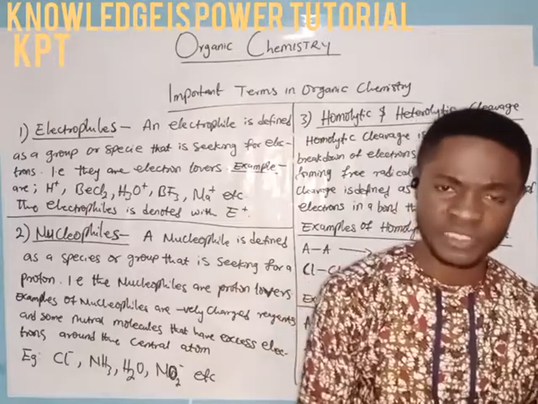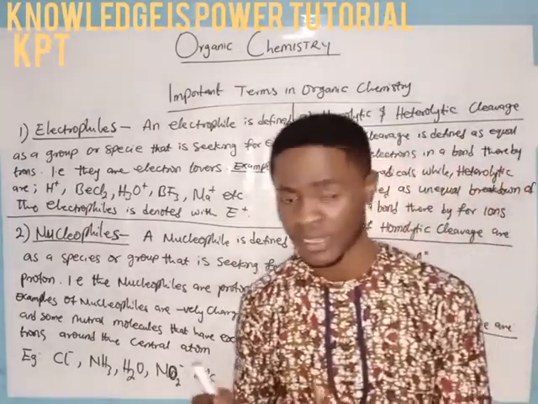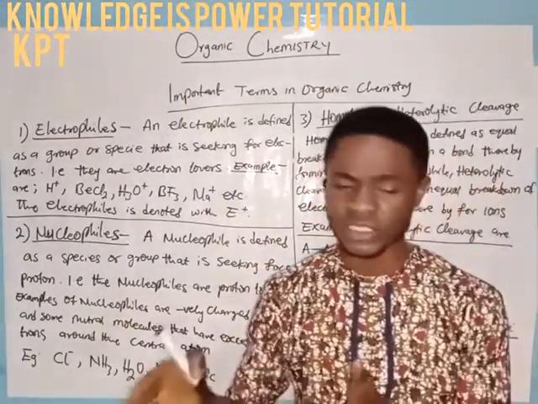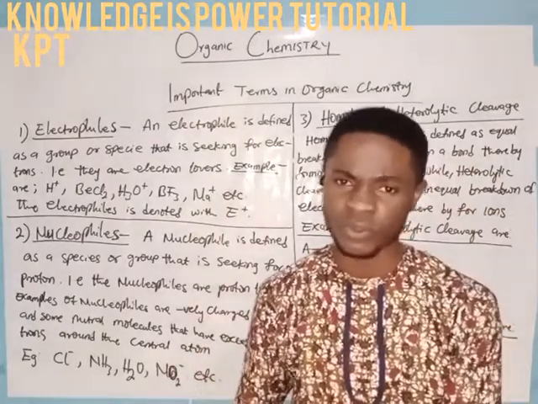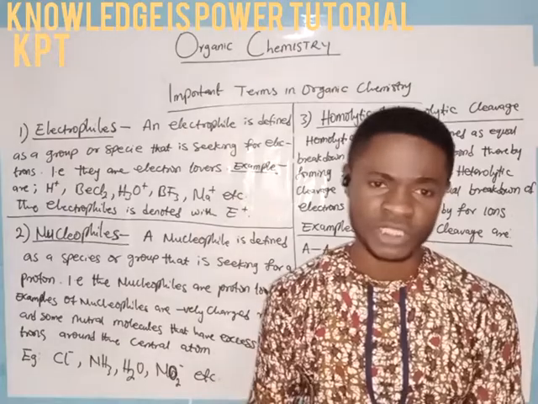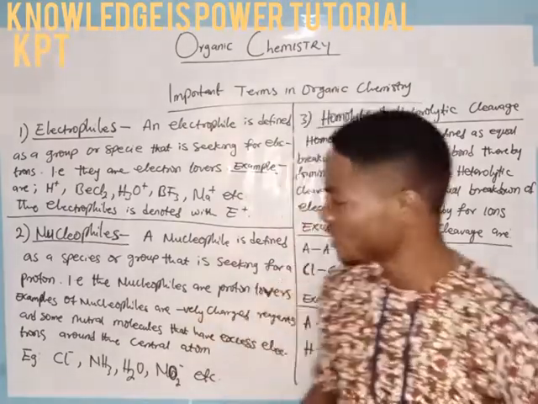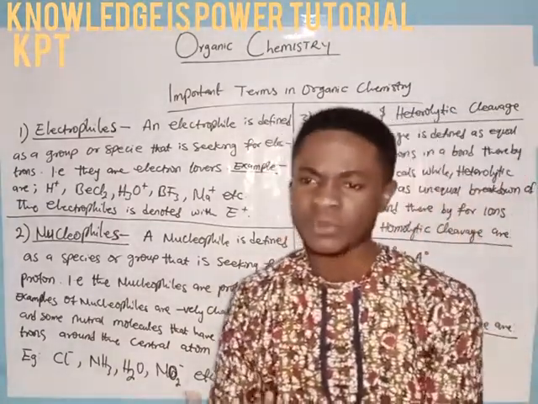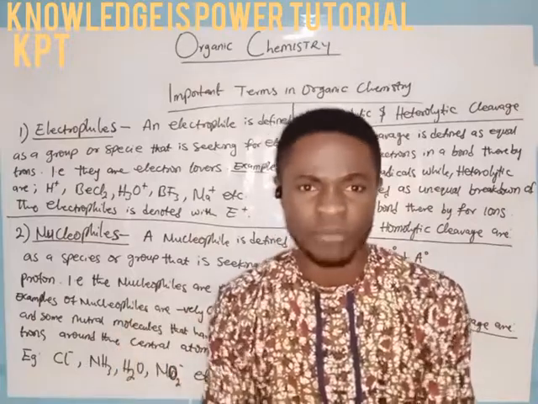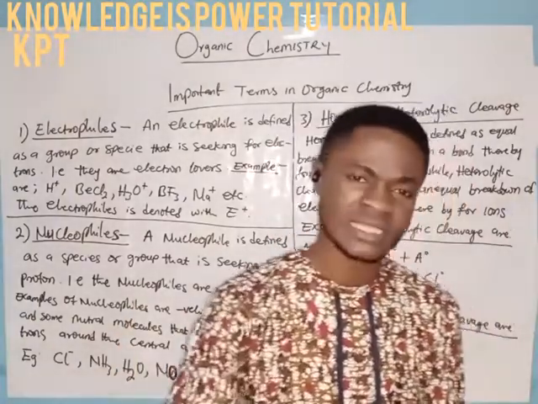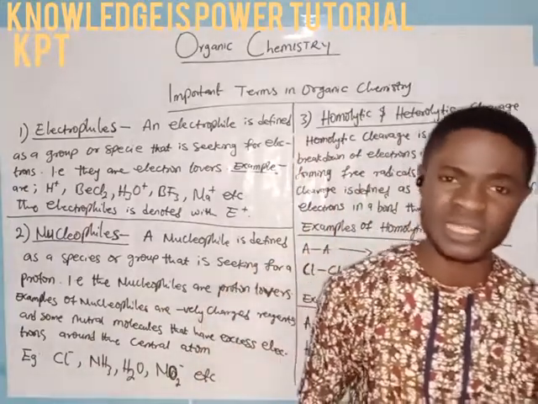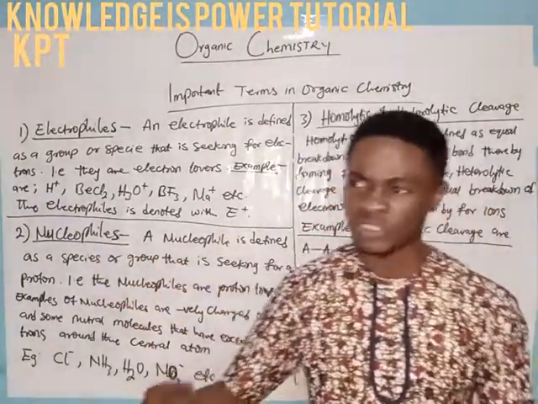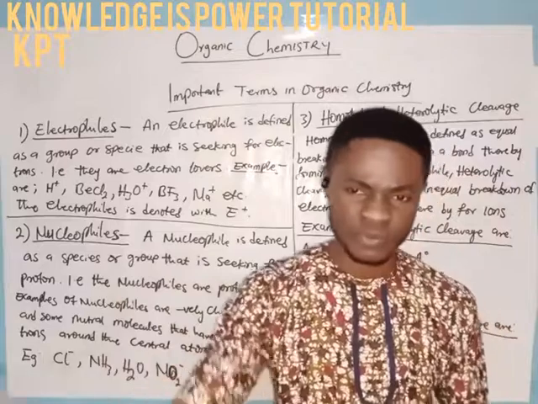The protons are positively charged, while the neutrons are not charged at all, neither negatively nor positively charged. So the neutrons are neutral, while the protons are positively charged. The electrons on the shell are negatively charged. In the case of nucleophiles, these are species that are in love with the nucleus, or rather with the protons present in the nucleus. The protons are positively charged, and hence this nucleus loving species must be negatively charged for them to love a positively charged species.